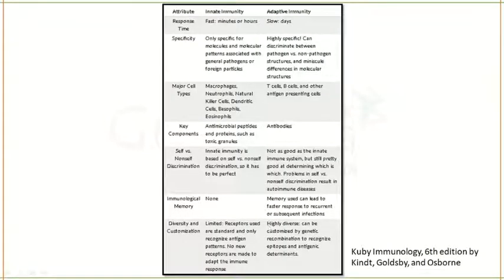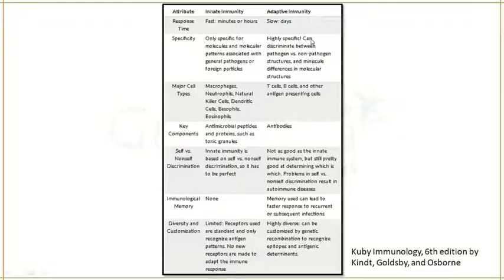What is the difference between the innate and adaptive immune systems? The innate immune system reacts very quickly, within minutes to hours. The adaptive immune system is slow, it takes days to gather. The innate immune system is not specific, but the adaptive immune system is highly specific.